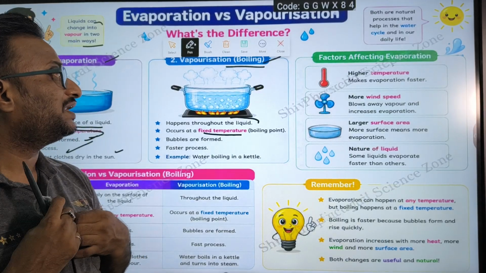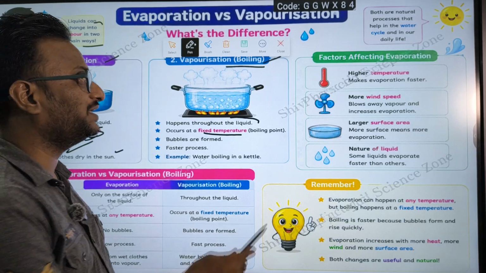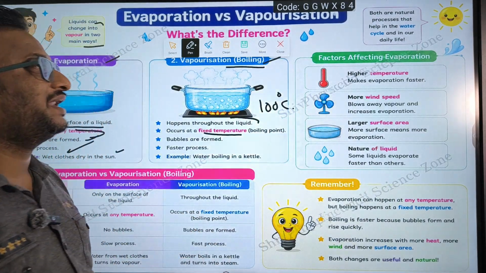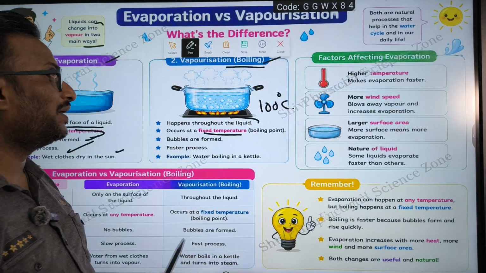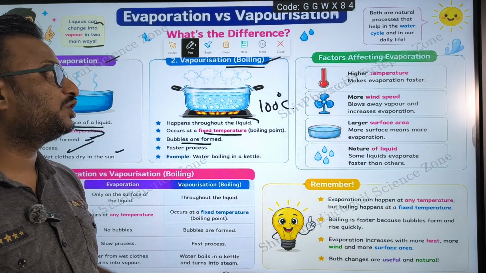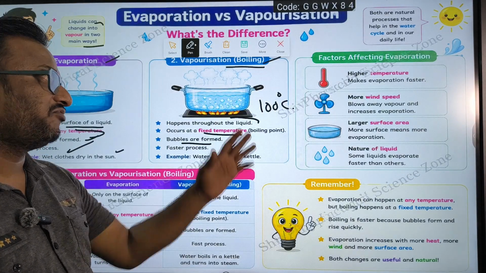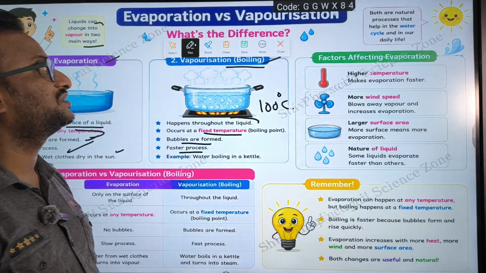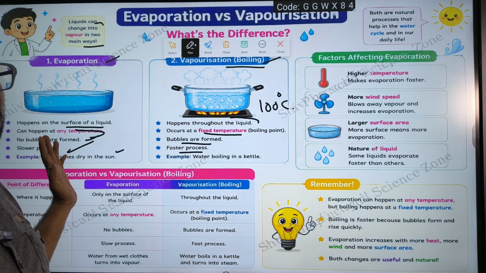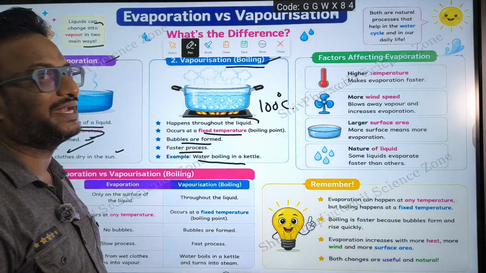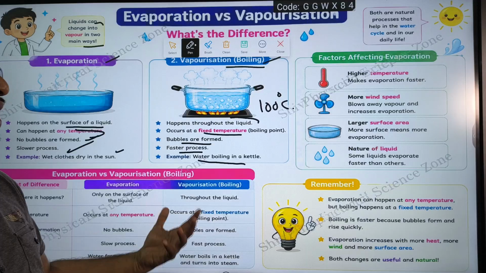So generally the boiling point of water is 100 degrees centigrade. Remember that 100 degrees centigrade is the boiling temperature of water. Here bubbles are going to be formed. Bubbles take place in case of this vaporization. It is a faster process. Evaporation is a slow process and this is a faster process. Water boiling in a kettle is an example of boiling.